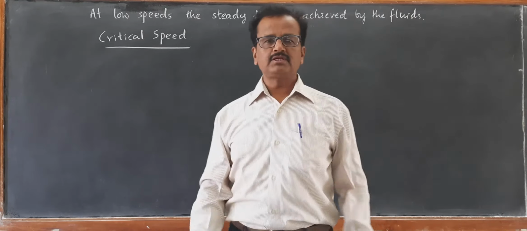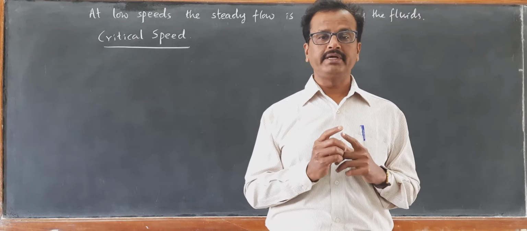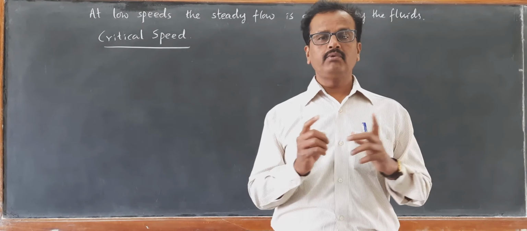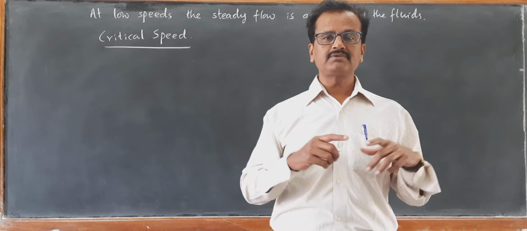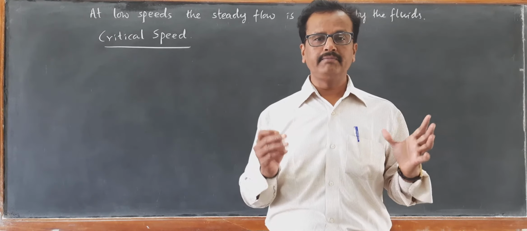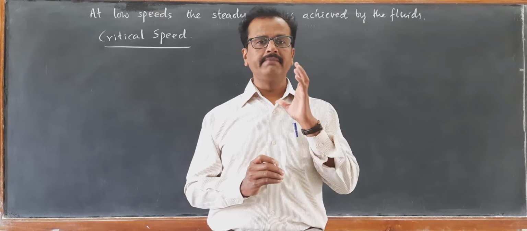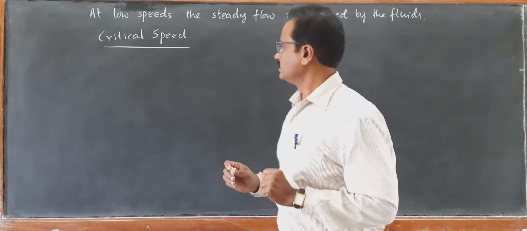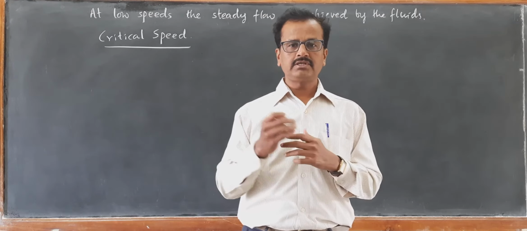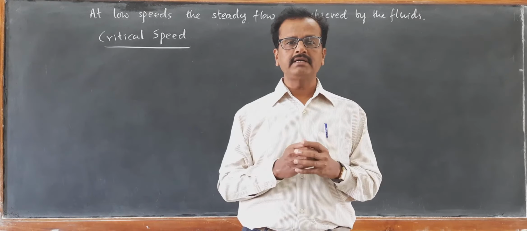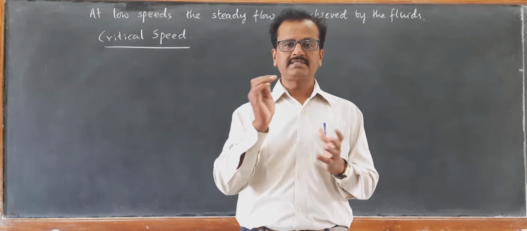Now, when the speed of the fluids increases beyond a limiting value called the critical speed, then the flow will no more be steady. The flow loses its steadiness. It becomes unsteady, and then finally it will become a turbulent flow. So we define that limiting value of speed as the critical speed. So critical speed is the speed of the fluid flow beyond which it will become unsteady and turbulent, below which the flow will still be steady.